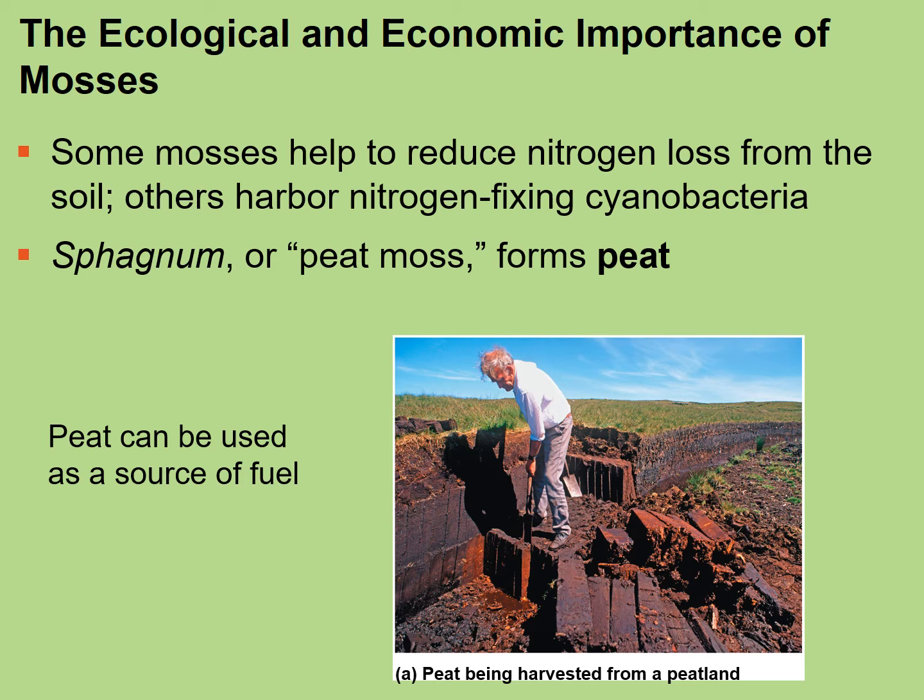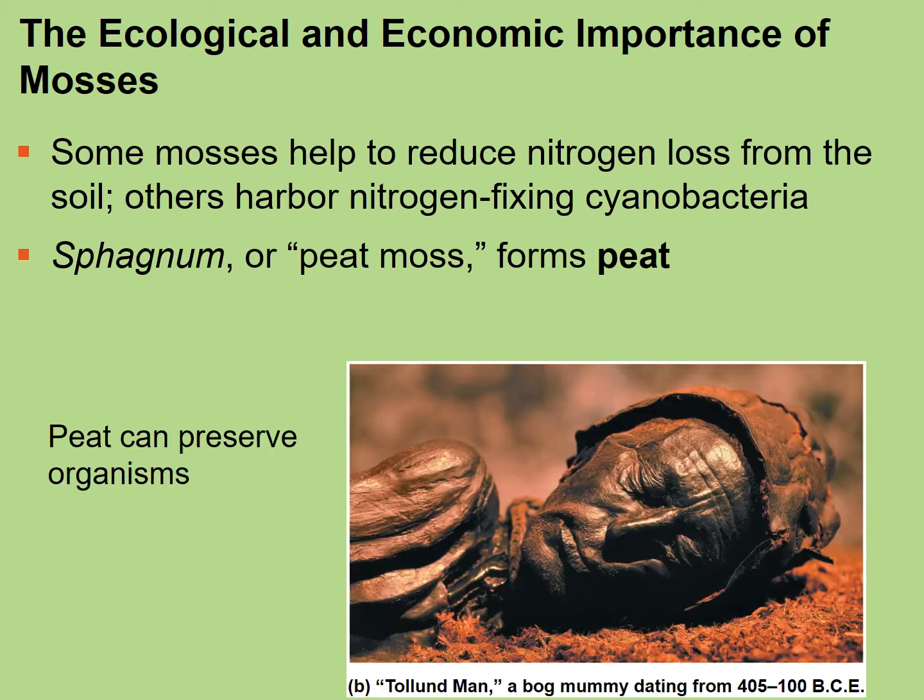So basically, it's at the beginning stage of forming coal and other traditionally known fuel reserves. It also helps maintain the pH at a level which can preserve really old organisms like this mummy dating to 405 to 100 BC. So it's pretty old. Again, preservation of these types of organisms allows us to study them a little bit better.